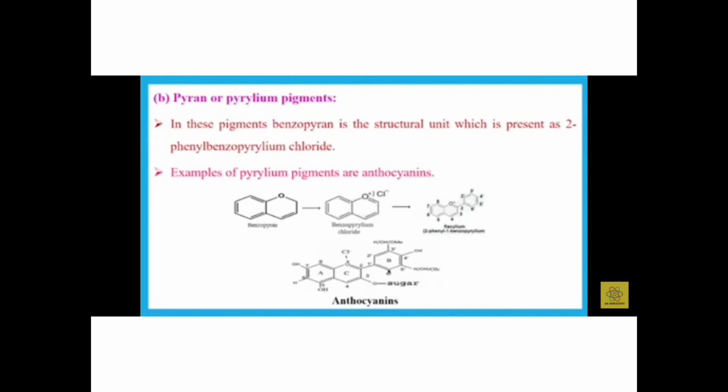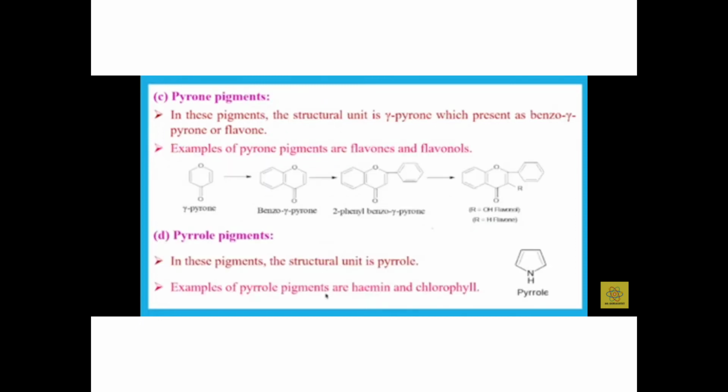B. Pyrylium or pyrrolene pigments. In this pigment, the structural unit is benzopyrylium, which is present as benzopyrylium chloride. Example of pyrylium pigments: anthocyanins. C. Pyrone pigments. In this pigment, the structural unit is gamma pyrone, which is present in benzo-gamma-pyrone or flavones. Examples of pyrone pigments are flavones and flavonols.